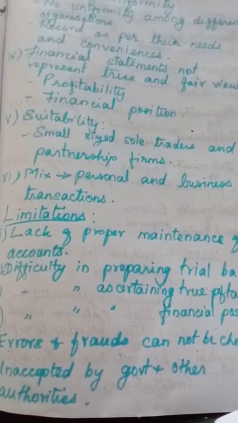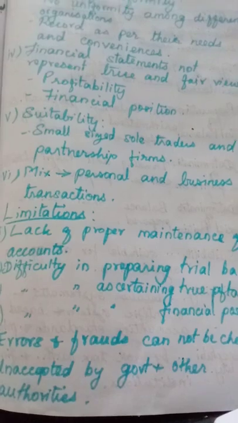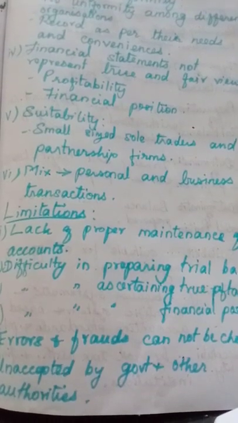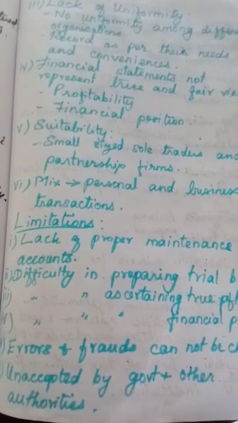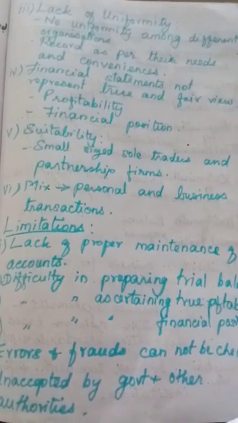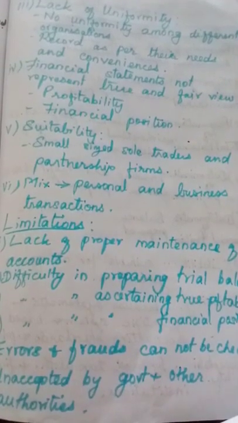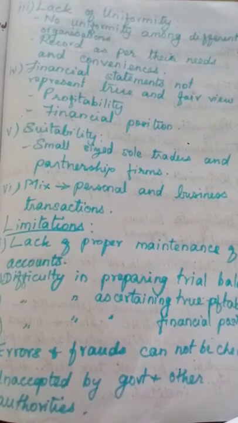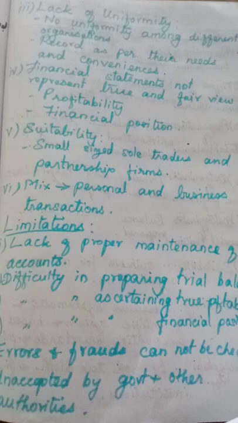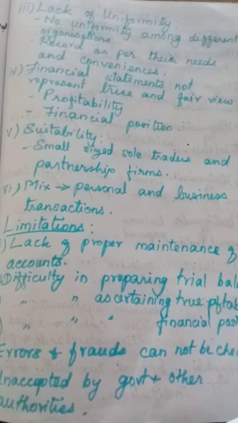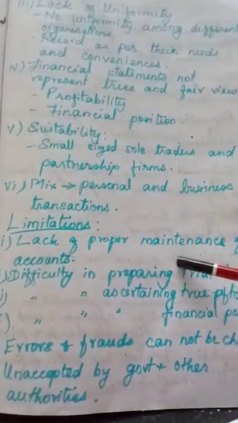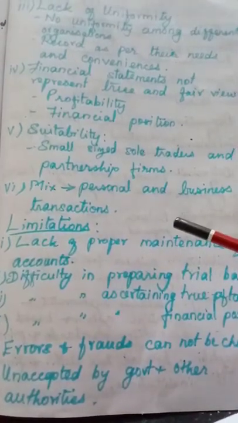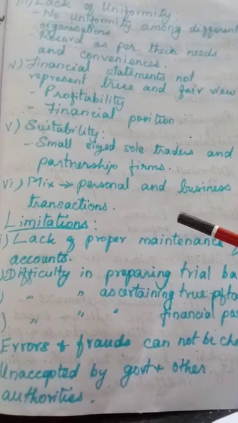But here in this single entry system, they mix up the personal and business transactions. For example, if he purchased some goods for his household purpose, he may enter the same expense in his business. So he may mix up his business transactions with the personal transactions. Understood now? The features, shall we recollect once again from the beginning?